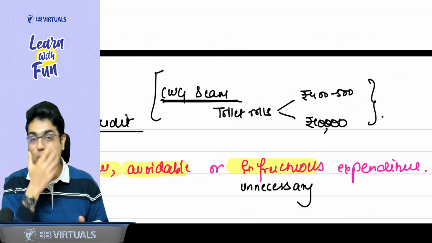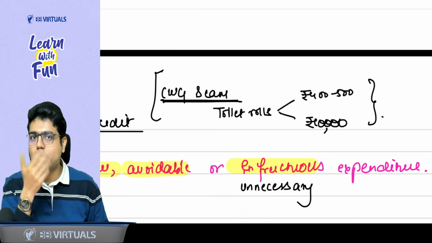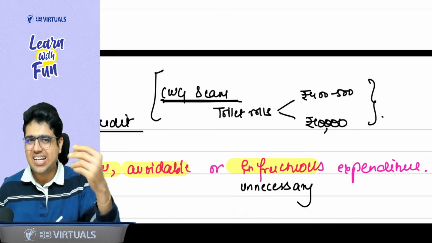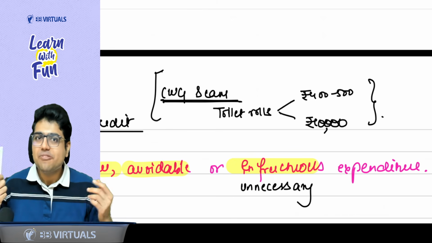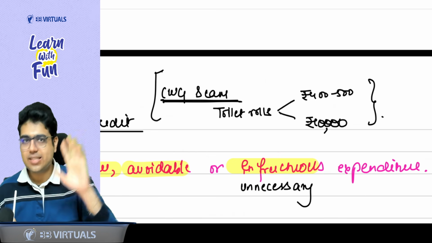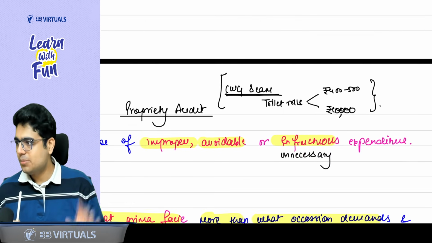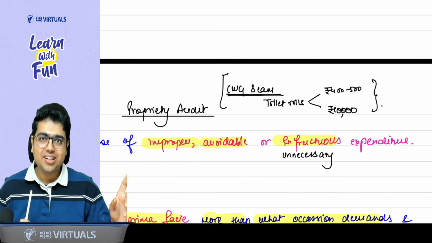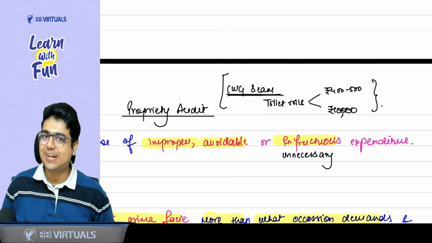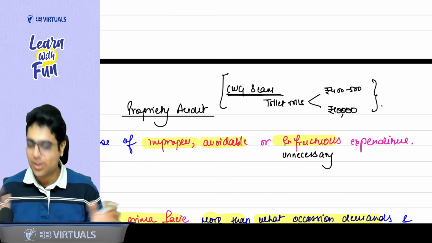Even at our homes, you must have heard from your parents that this is an avoidable, unnecessary expenditure, that you are wasting money. So whenever as an auditor you feel the government is wasting money, doing some improper, avoidable, infructuous expenditure, see the vocabulary game, infructuous expenditure, then it is a case of propriety audit.